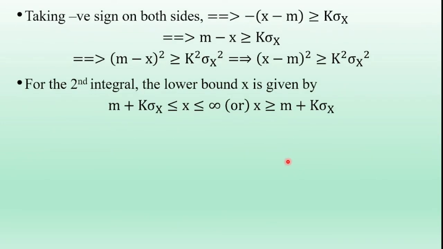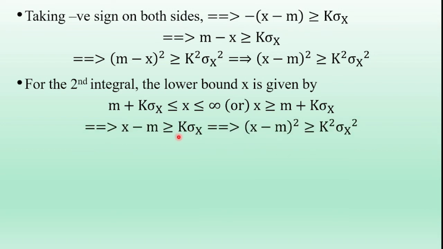That lower bound value is less than or equal to x. So that is x greater than or equal to m plus k sigma x. Similarly, here also this m is coming to the LHS side. We have x minus m greater than or equal to k sigma x. Squaring on both sides, we get x minus m whole square is greater than or equal to k sigma x whole square.